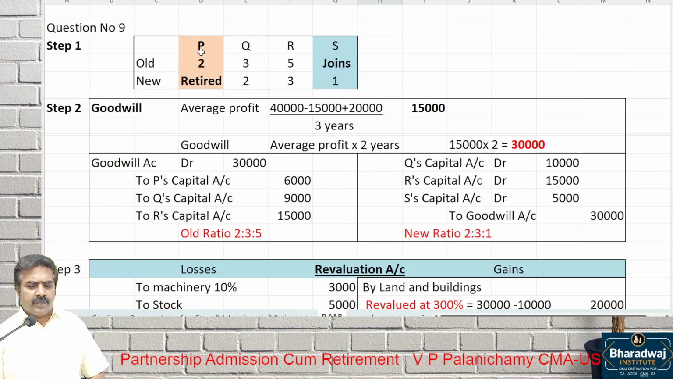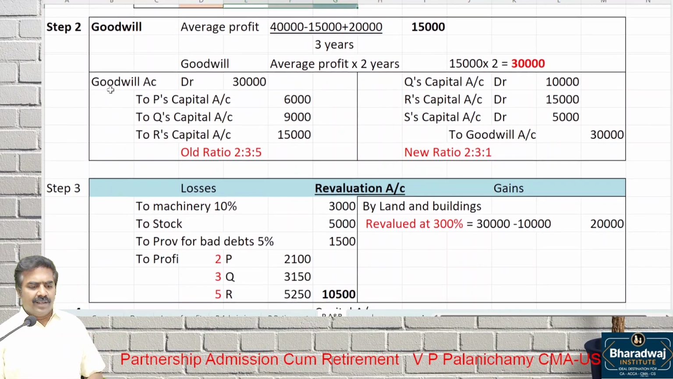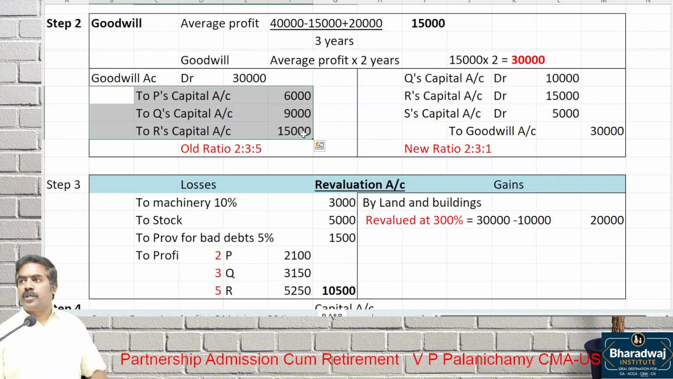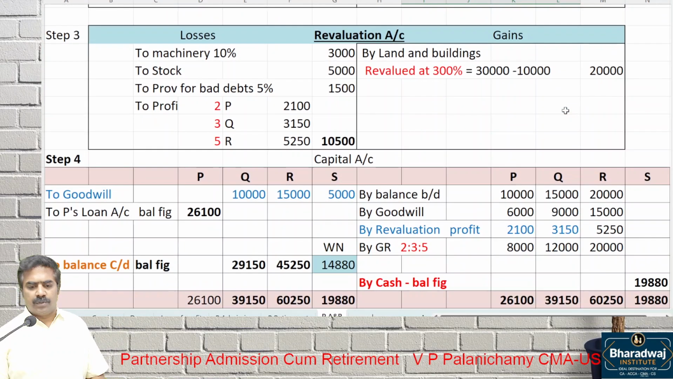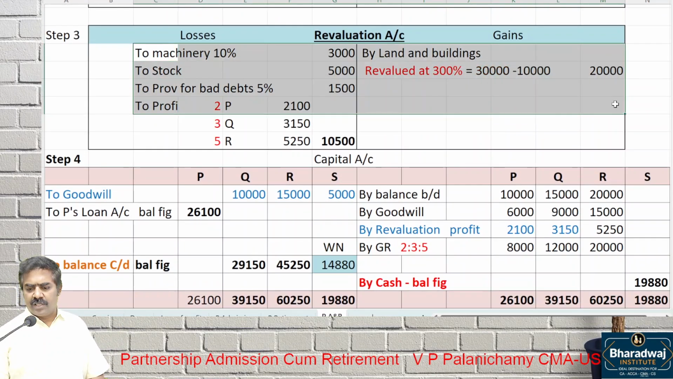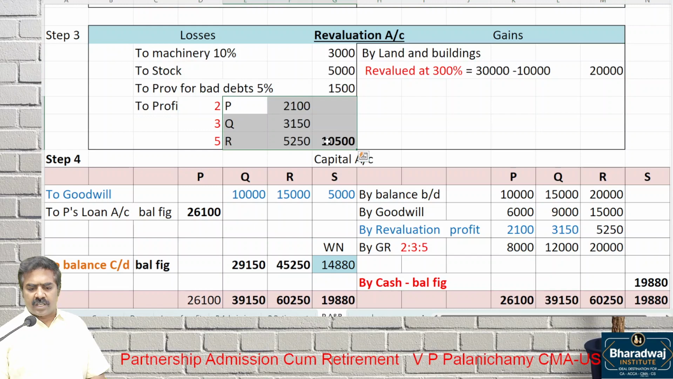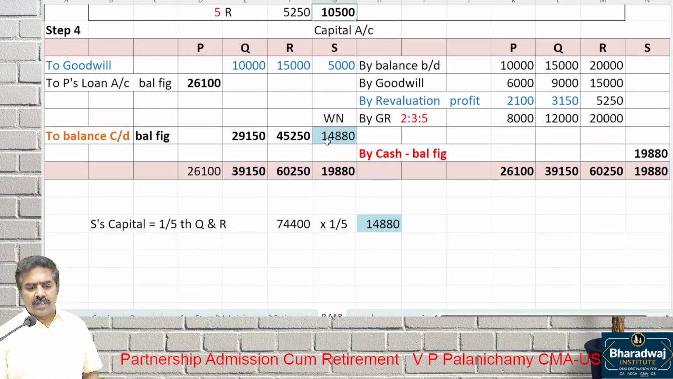Old ratio of which one? PQR. New ratio of which one? QRS. While increasing the goodwill, increase it to what? Old partners, in the old ratio. While writing off for the new partners of the new firm, in which ratio? New ratio. Revaluation as usual we do. The profit is transferred to whom? Old partners in the old ratio.